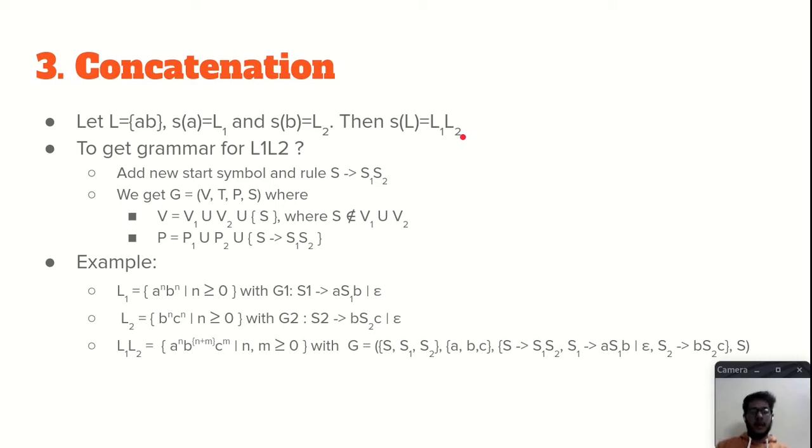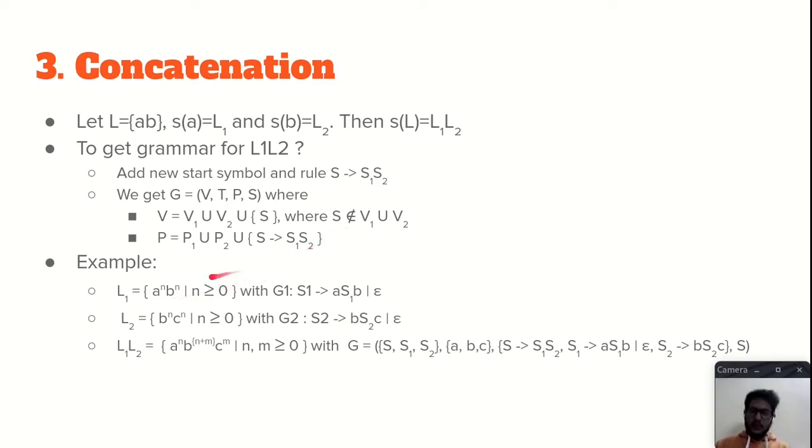So can we generate a grammar for the language L1 L2? We can generate one by these methods. We will add a new start symbol, S gives S1 S2, and we will get a grammar V, T, P, S, and the outputs are the same as we got in the union part, except that the start symbol will be S gives S1 S2 instead of the union part. So let's see an example for this.